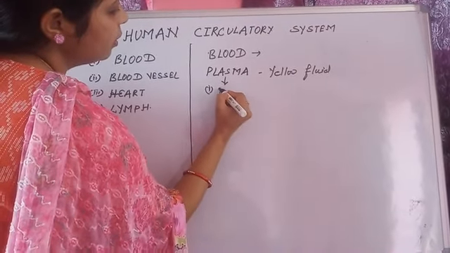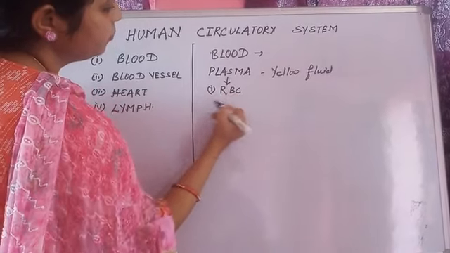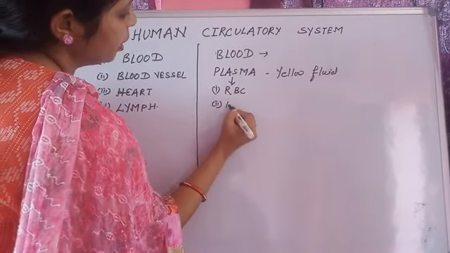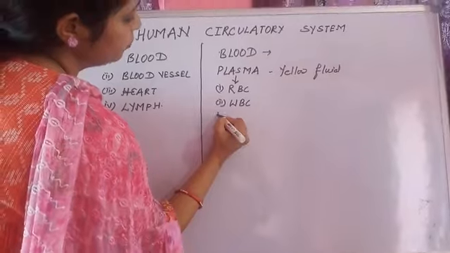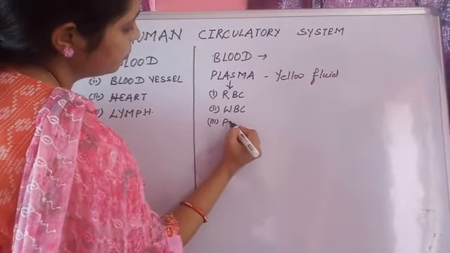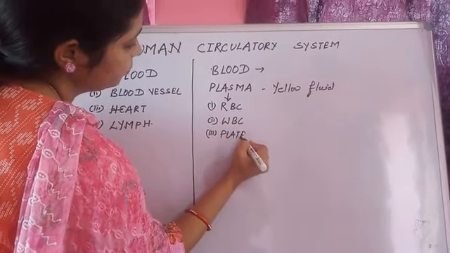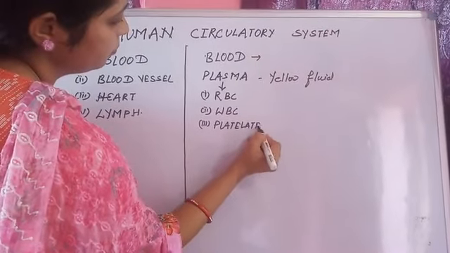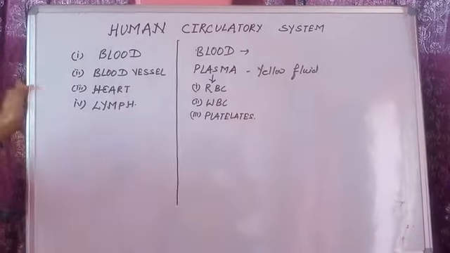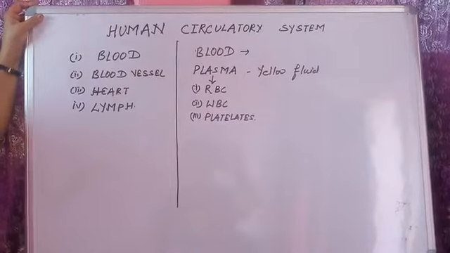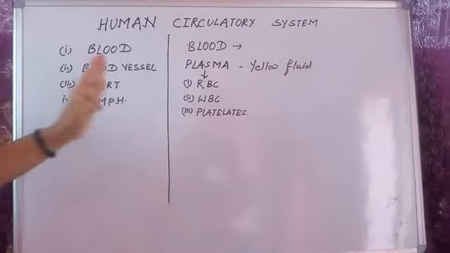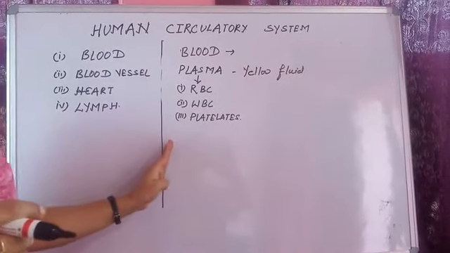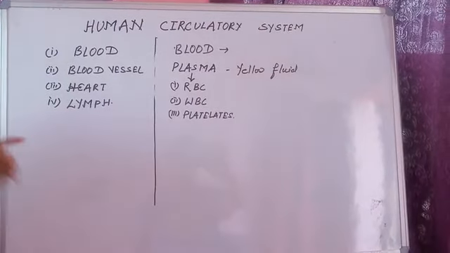First, RBC, WBC and platelets. I am giving basic knowledge because I am taking this class for 10th. So the knowledge I am giving is very basic. This should be clear for class 10.